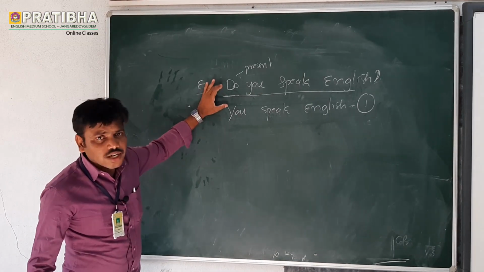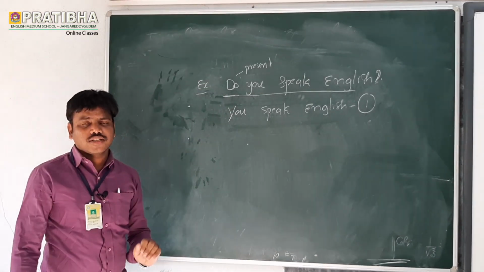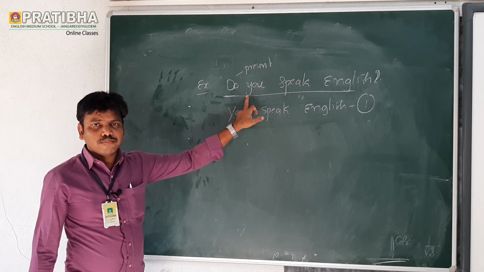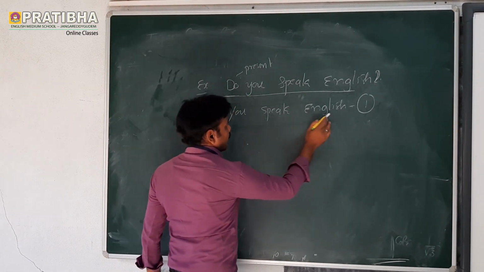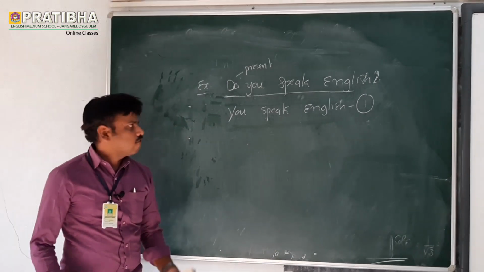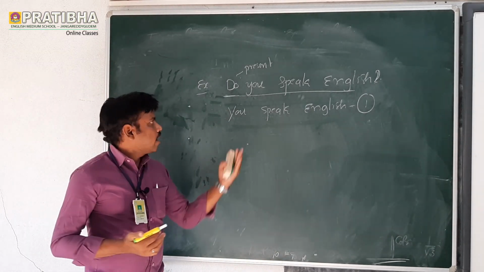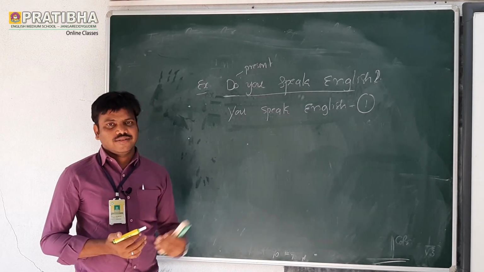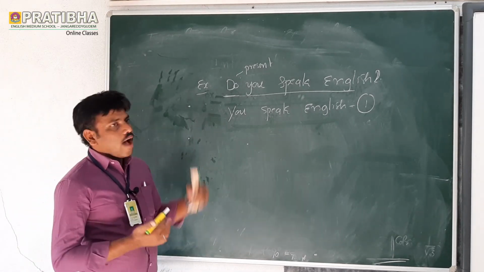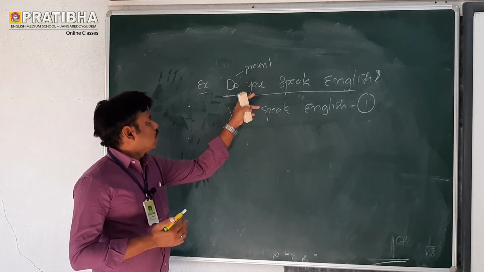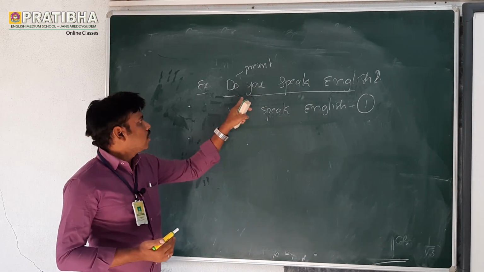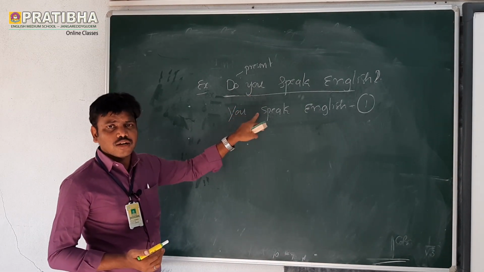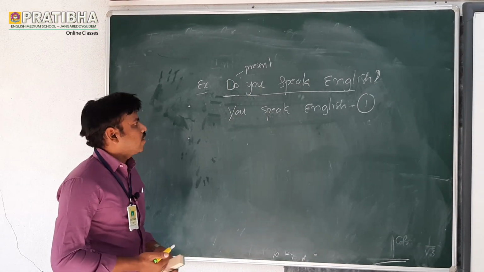Make the interrogative sentence a positive sentence. What is the positive sentence here? You speak English. This is a positive sentence. So I made the interrogative sentence a positive sentence. What is the first step here? The interrogative sentence becomes a positive sentence. Now let us see how to change.